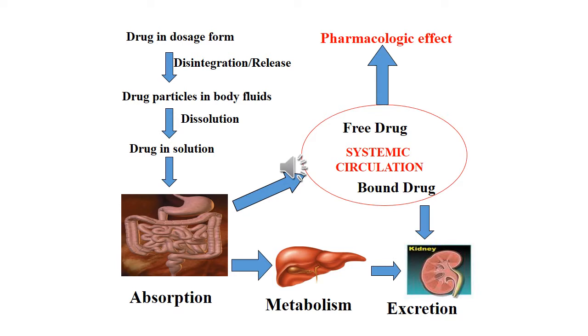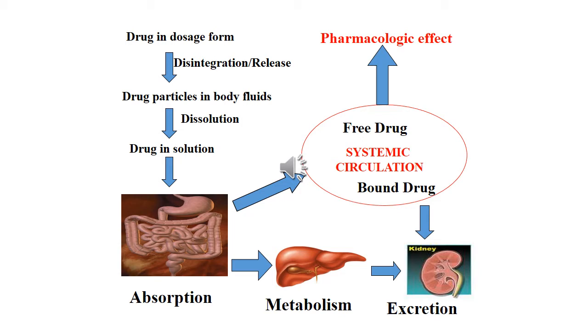Whenever the drug is given in the oral form, whether it is a tablet or capsule, first it disintegrates, releasing drug particles, and these drug particles in the body fluids undergo dissolution.